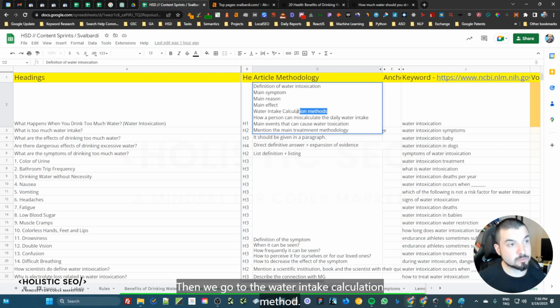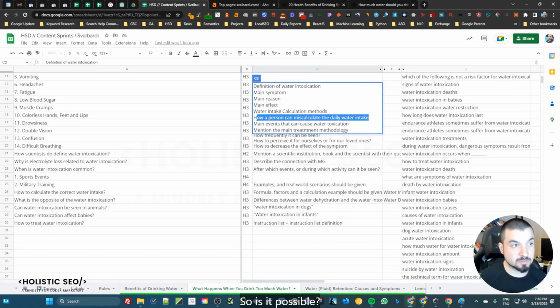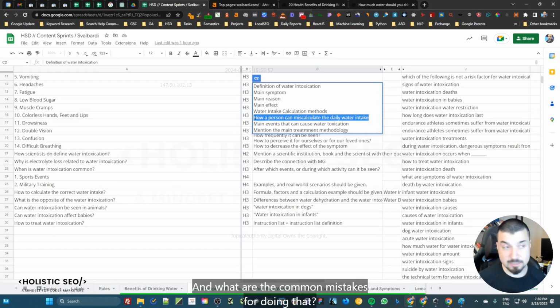When we look at here too, after symptom, reason, effect, then we go to the water intake calculation method. I believe you remember that it is directly inside these anchor tags and it's directly inside our heading vectors. Then how a person can miscalculate the daily water intake. So is it possible, and what are the common mistakes for doing that?